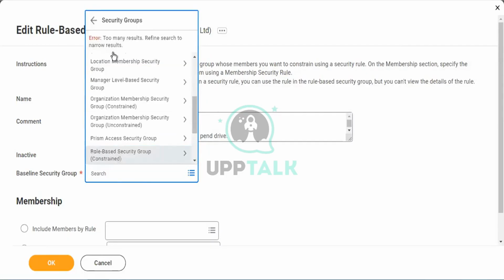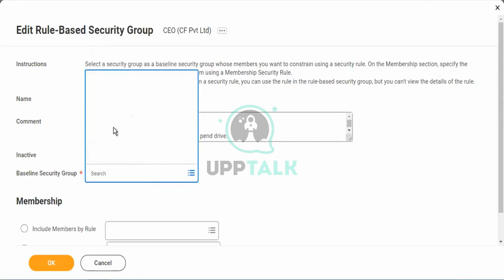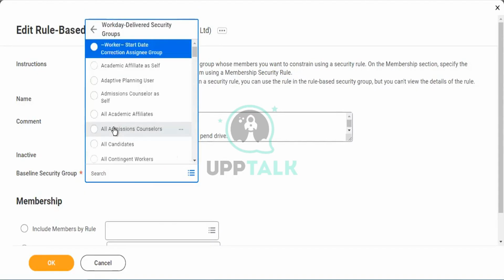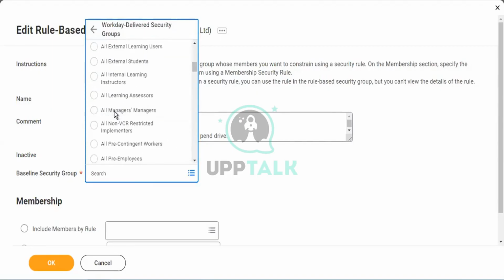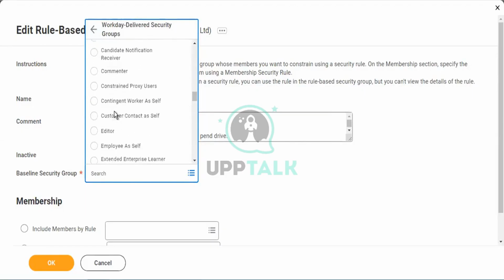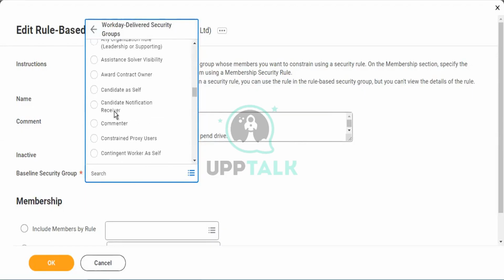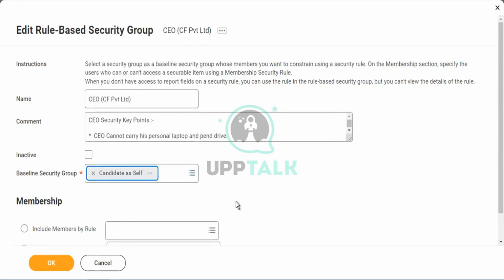It's giving an error, so I'll go with the security groups option. I need to select this option for the individual person.